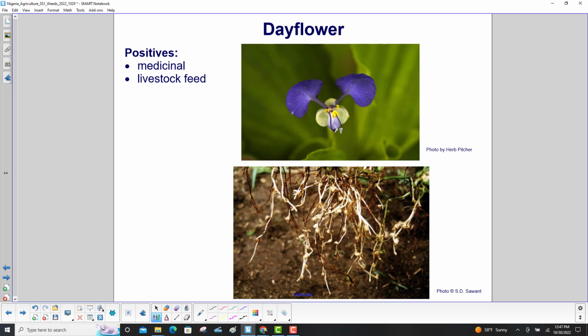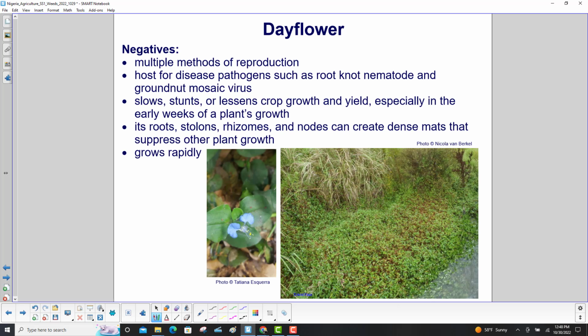Its positives are medicinal and livestock feed. Its negatives are its multiple methods of reproduction. It is a host for disease pathogens such as root knot nematode and groundnut mosaic virus. It slows, stunts, or lessens crop growth and yield, especially in the early weeks of a plant's growth. Its roots, stolons, rhizomes, and nodes can create dense mats that suppress other plant growth, and it grows rapidly.